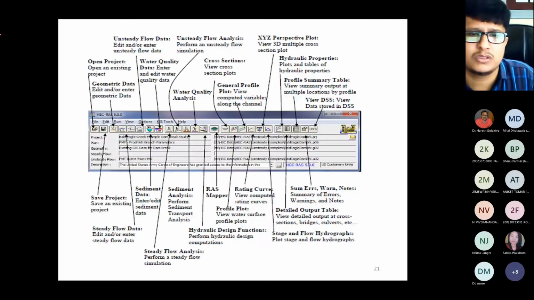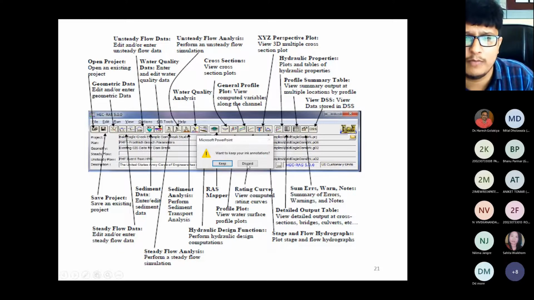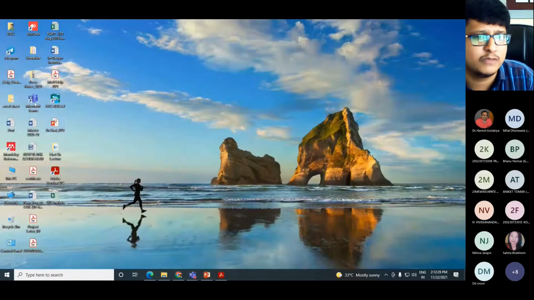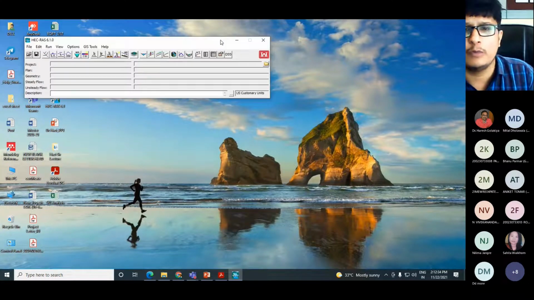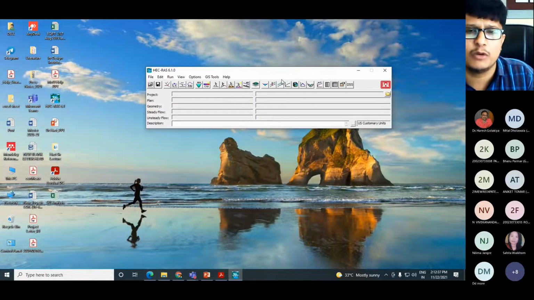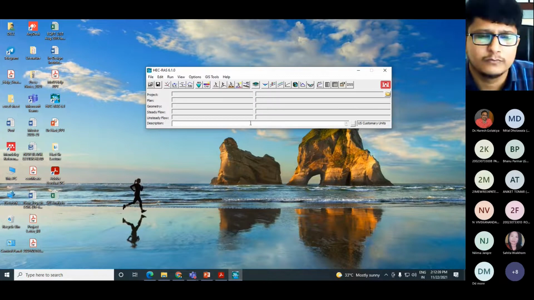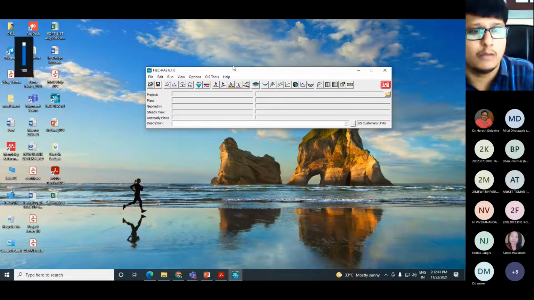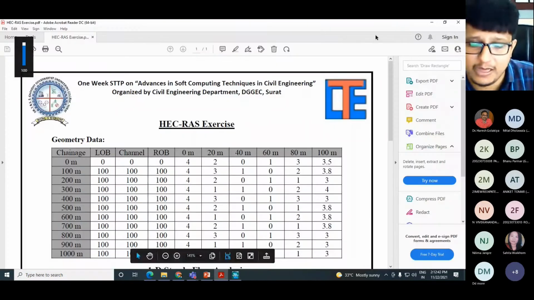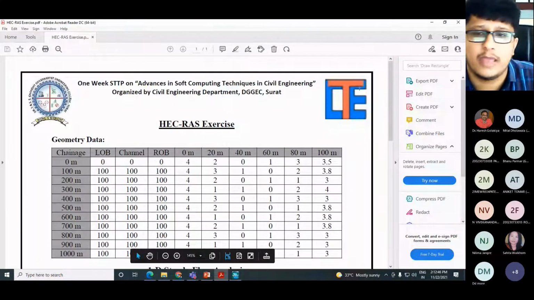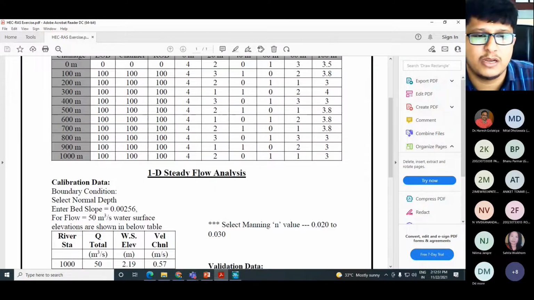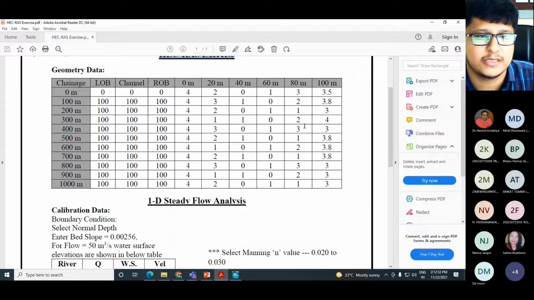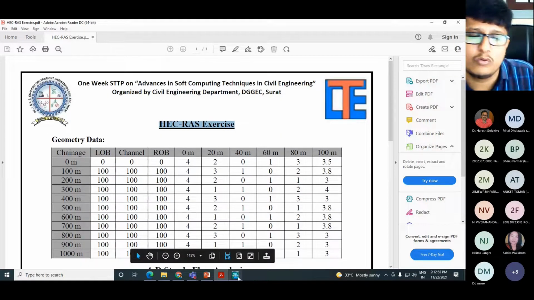Now I'm just going to the software. Just confirm whether the software screen is visible to you or not. Okay, so I hope the main window is visible to everyone. Yes, sir. Okay. Another thing, I am showing you this PDF. This PDF is one HEC-RAS exercise. You can see on my screen geometric data, calibration data, 1D steady flow. This is the HEC-RAS exercise, and these are the readings, right? Now I will go with the exercise.